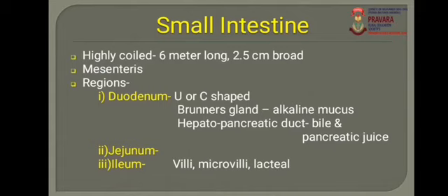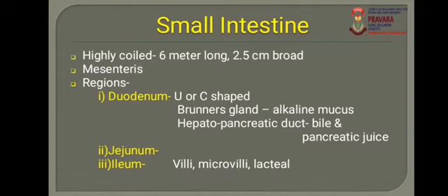Below the pyloric stomach, beside the duodenum, the liver and pancreas are present at the lateral side. The liver secretes bile juice, which is stored in the gallbladder. The gallbladder is a sac-like structure where the bile is stored. From the gallbladder arises a bile duct. Then the pancreas secretes the pancreatic juice, and from the pancreas arises a pancreatic duct.